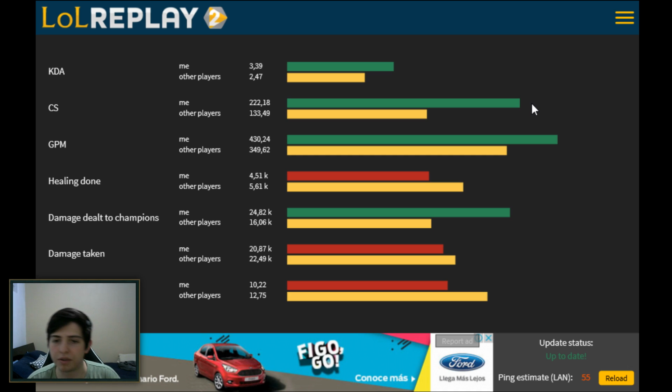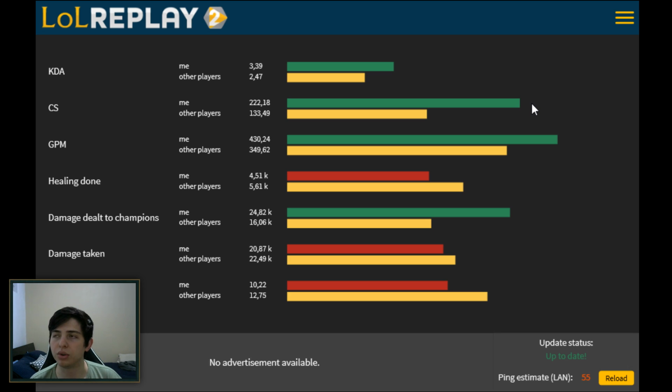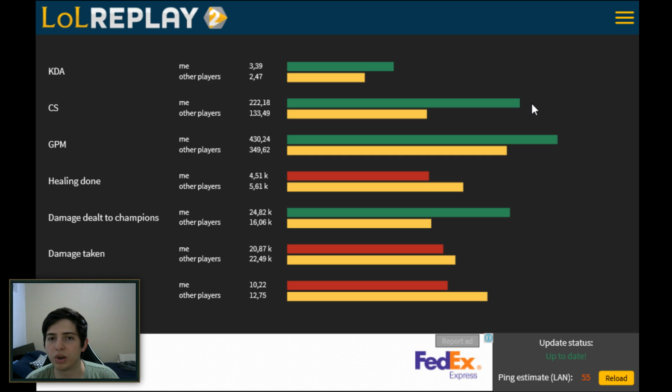Now, obviously, if you're a support main, you wouldn't care if your CS is low, or if you're an AD main, you don't mind your wards placed being that low, because at the end of the day, you're playing AD carry and not jungler or support. But what's important to take from this is just your overall metric compared to other players. It's very easy sometimes when you're trying to analyze your own play to fall into the presumption that you're better than most of the other players, and this can be a real revelation as to how good you actually are.